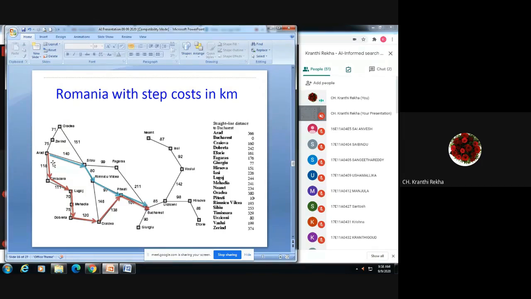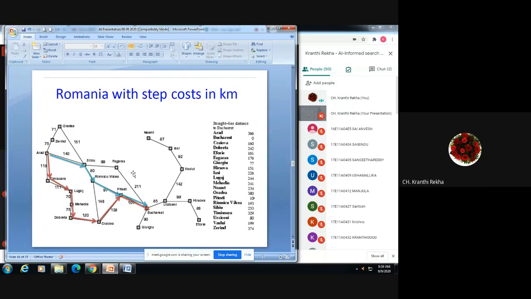These are the two paths which I have shown, which will give you some minimum values. But whichever total distance is minimum, that particular path we will choose. One more path is from Arad to Oradea, Sibiu, and this is another path through which you can reach from Arad to Bucharest. There are three paths, so any of the lowest paths we can choose.